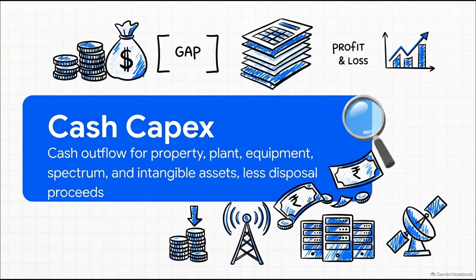To bridge that gap between accounting profit and actual cash, we really need to strictly define a term exactly as the DRHP outlines it, and that's cash Capex. The document defines this as the cash outflow towards expenditure for property, plant and equipment, spectrum, and other intangible assets less disposal proceeds. This isn't just some hypothetical number on a spreadsheet. This represents the actual cash draining from the business to fuel and expand its massive digital infrastructure.